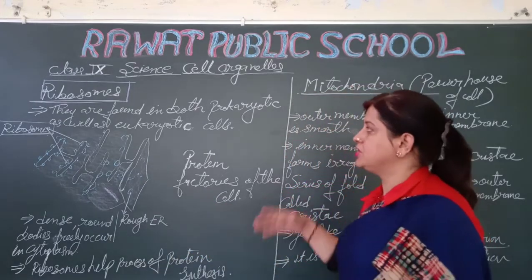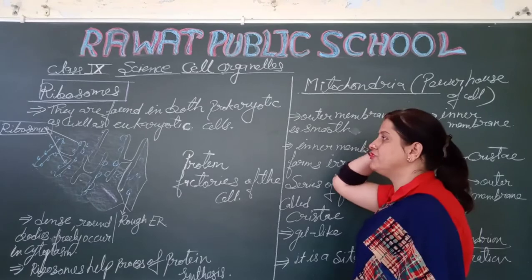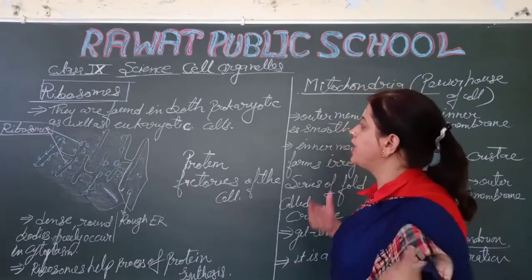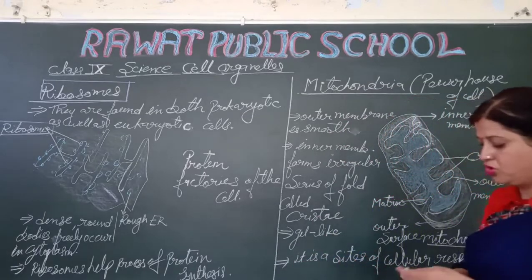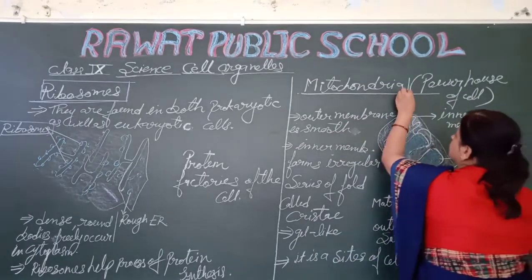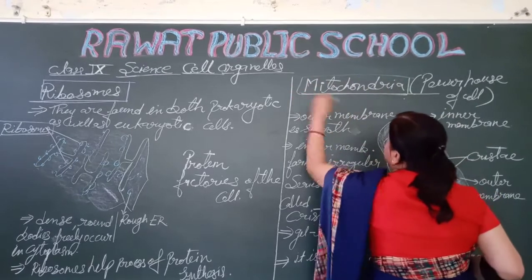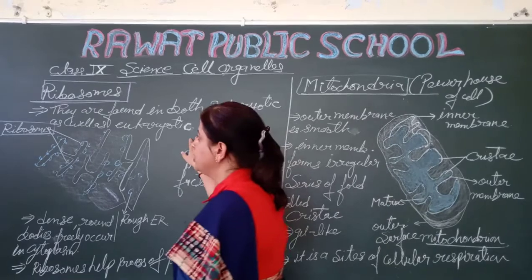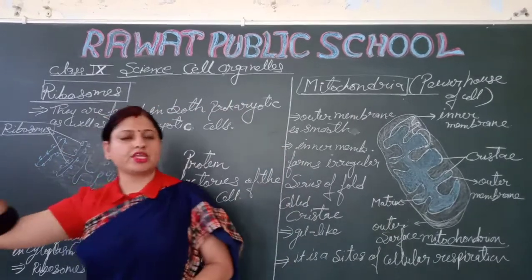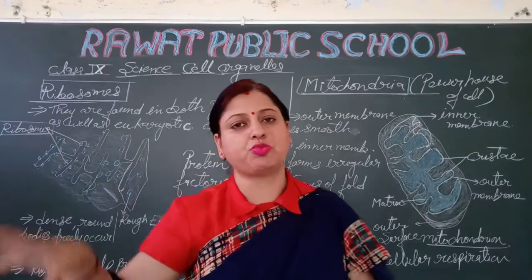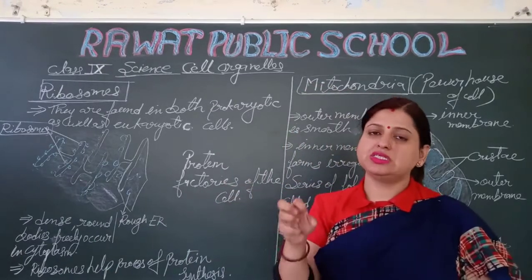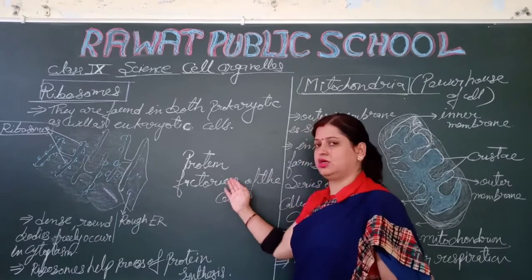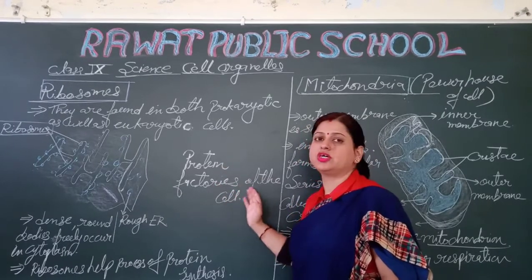Next, two very important cell organelles: ribosomes and mitochondria. Right. First of all, what is the ribosome? As we know, it is a very important cell organelle which is responsible for the protein synthesis of the cell. That's why it is called the protein factory of the cell.